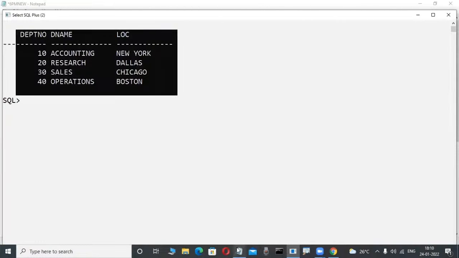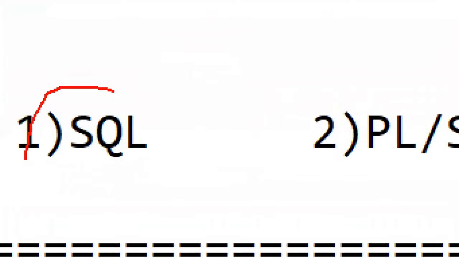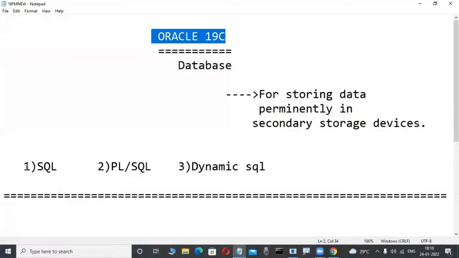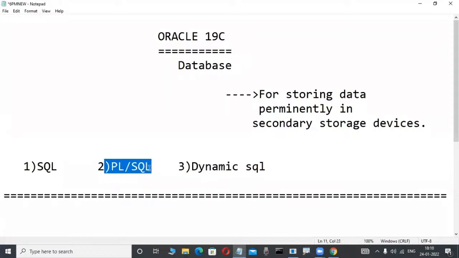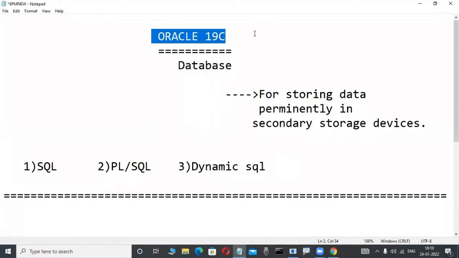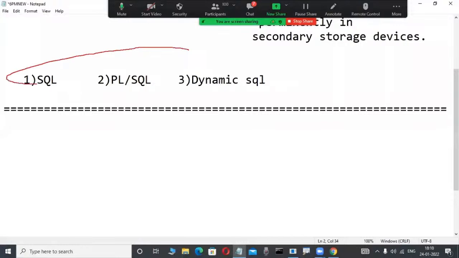For operating these relational data model products, one universal language is there. What is that? SQL, structured query language. But to operate the Oracle product, there are three languages, not only SQL. One is SQL, another is PL/SQL, procedural language extension for SQL, and another is dynamic SQL. Anybody learning an Oracle course anywhere in the world is taught about these three languages. What is SQL, what is PL/SQL, what is dynamic SQL, these are big concepts.